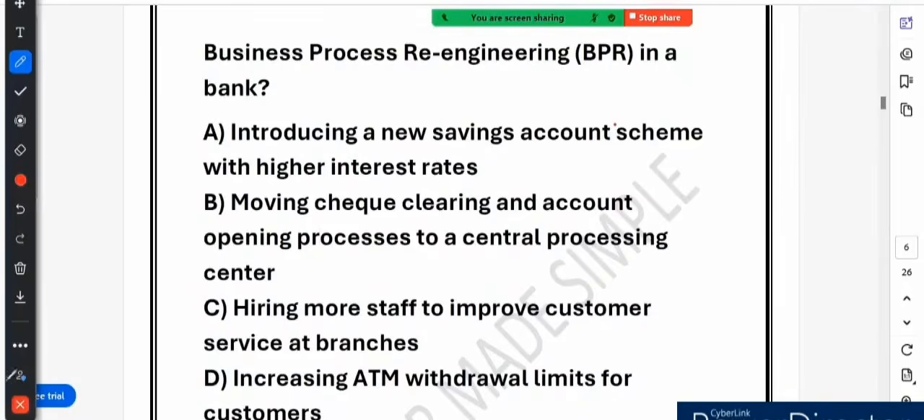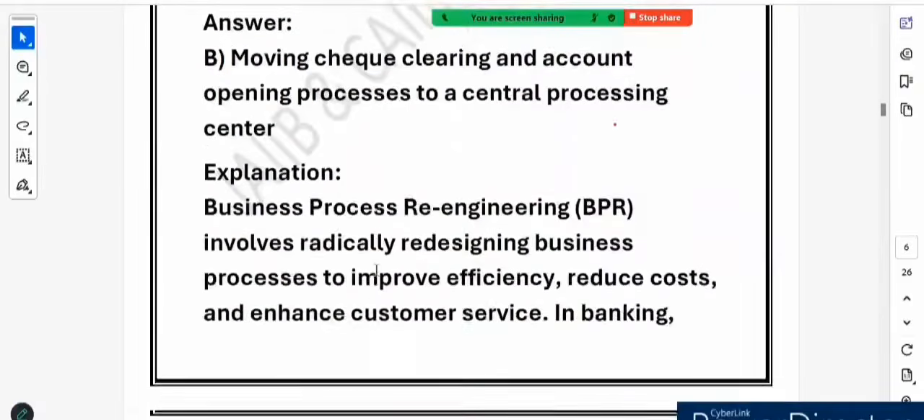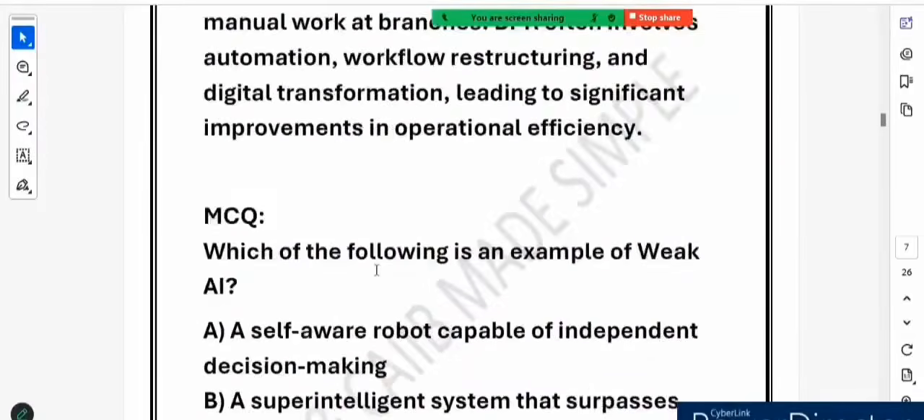So friends, I hope the concept of BPR is clear now, right? So BPR in a banking helps improve speed, reduce manual work and enhance customer experience. So these are the benefits of having BPR, right? Now let's move to the next question.